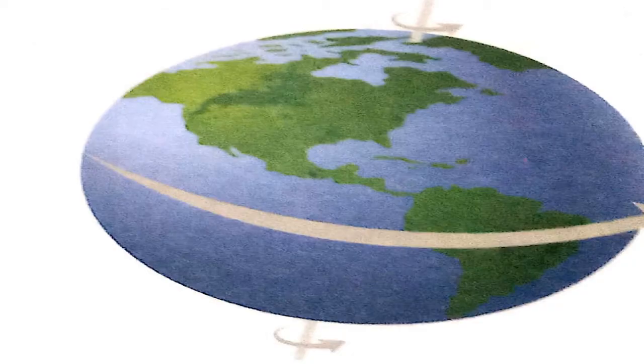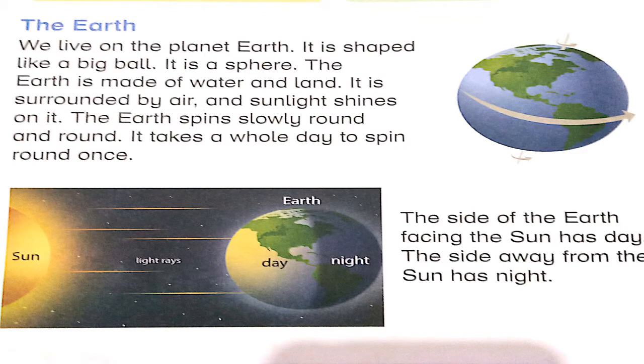Okay students, in this chapter we will learn about Earth, Sun, Moon and Stars. Students, let's start with the reading book, and the first topic is the Earth. As you can see the image of the Earth on the right side of your screen. Let's start reading. We live on the planet Earth.